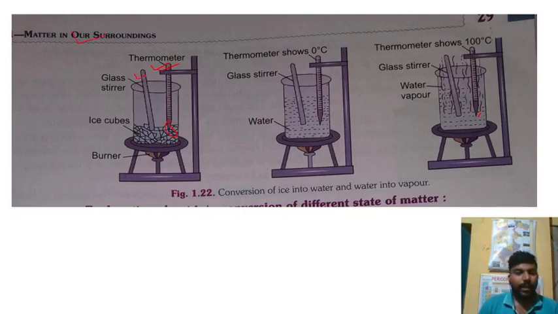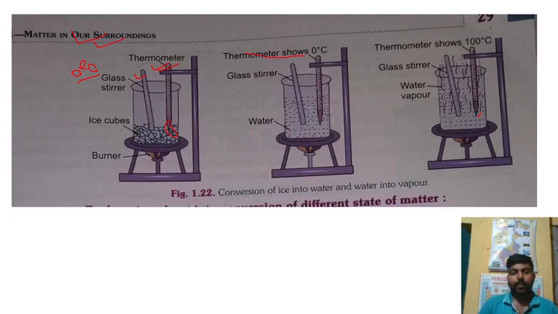In the beginning of the experiment, the temperature should be 0 degree centigrade for the ice, and that is why it is present as ice. If you observe the thermometer, you can see the temperature is 0.